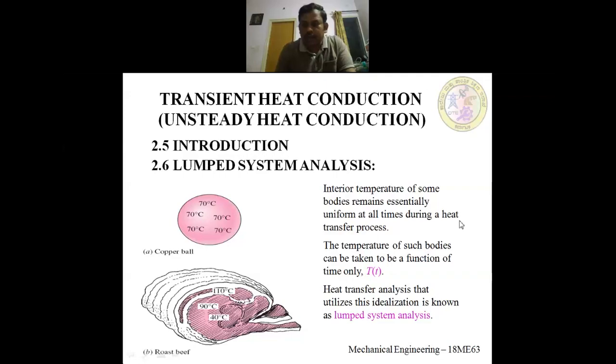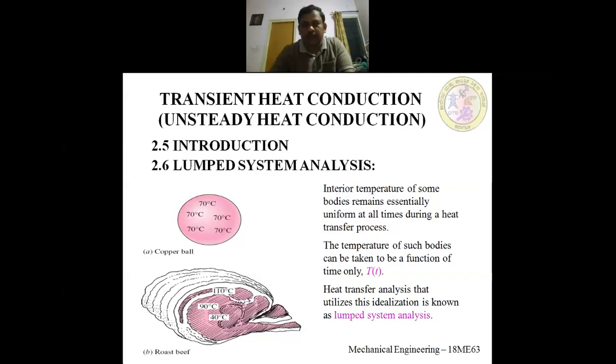So in today's class, we will learn about transient heat conduction, also known as unsteady state heat conduction. So till now, we have studied steady state heat conduction. What it means is that the temperature and heat transfer will remain the same with respect to time. So that is steady state. Temperature will remain the same with respect to time. Only the temperature will vary with respect to position, but it remains constant with respect to time.